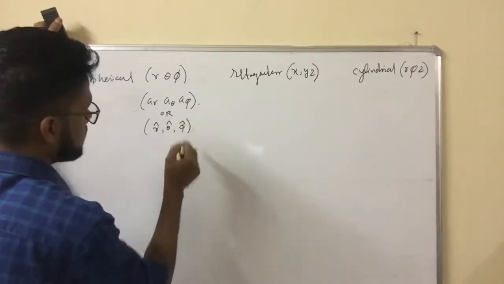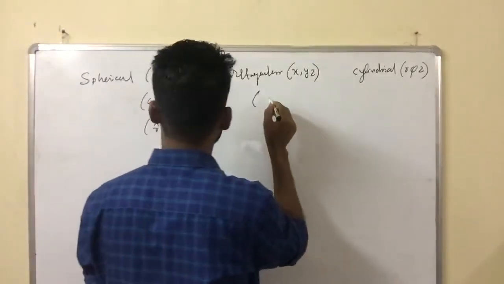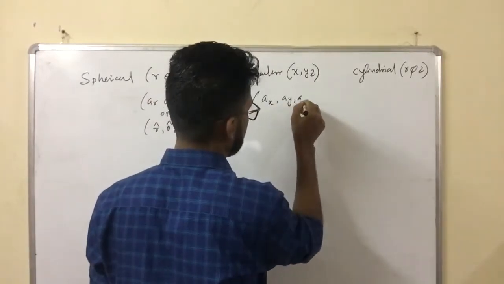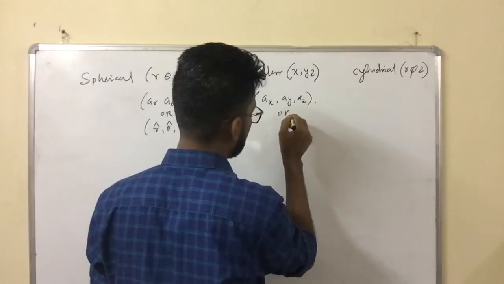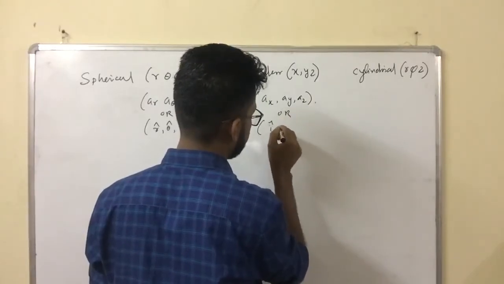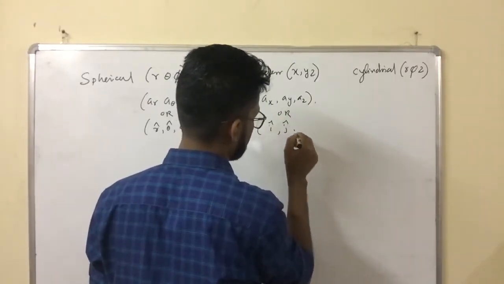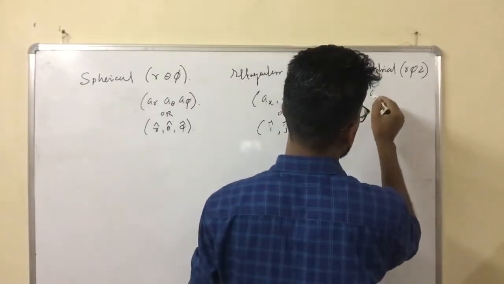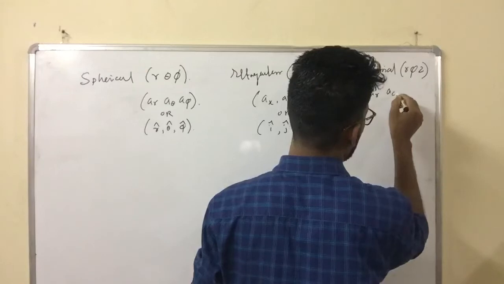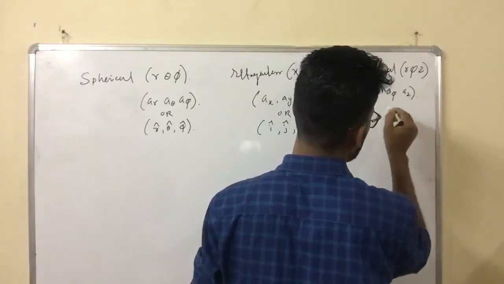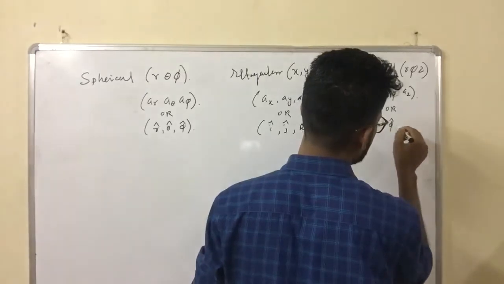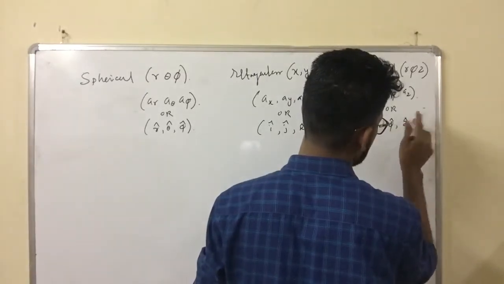Here the unit vectors AX, AY, AZ, or you can represent them as I cap, J cap, K cap. And for cylindrical, the unit vectors AR, A phi, AZ, or R cap, phi cap, Z cap.